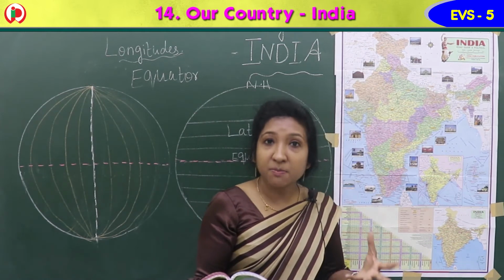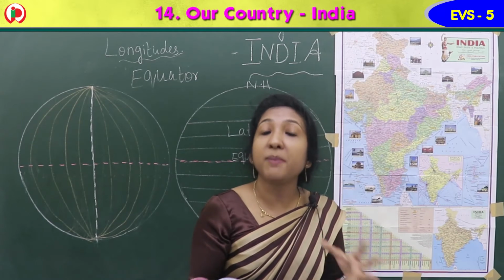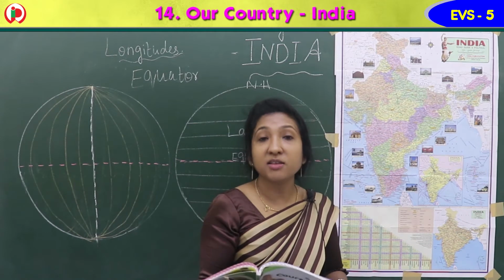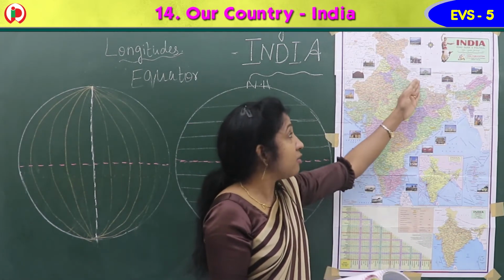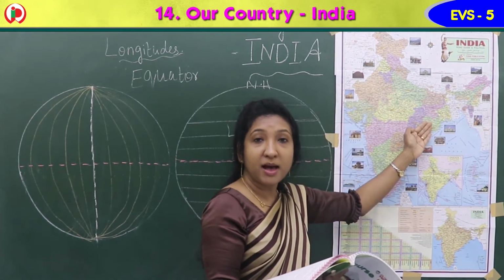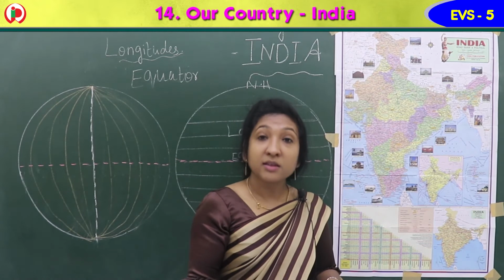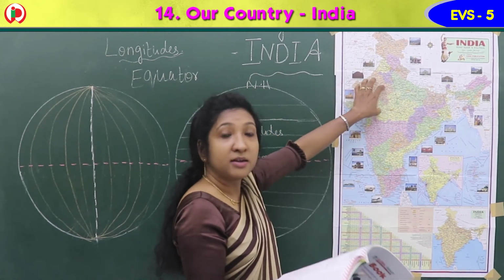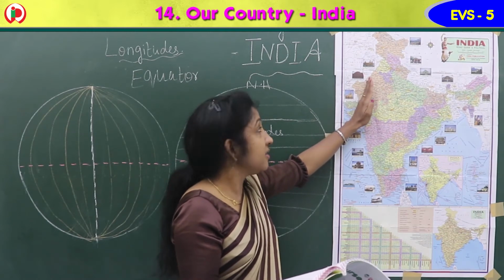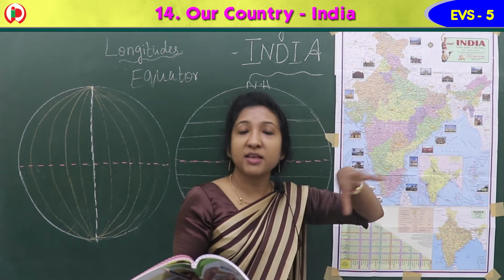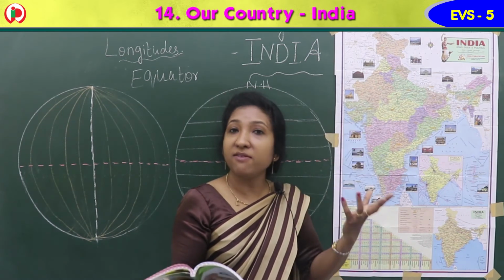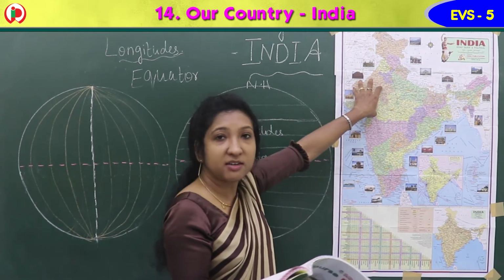Next, the northern Indian plains, we say. We learned northern plains. They are mostly flat and level land. Northern plains lie to the south of the Himalayas. Here we can see the northern plains. South of Himalayas lies the northern plains. Then we saw about desert. Desert is over here. It lies in the west part of India, and it is hot land, or we say a sandy stretch of land where there is no rainfall, so very little vegetation in the desert.